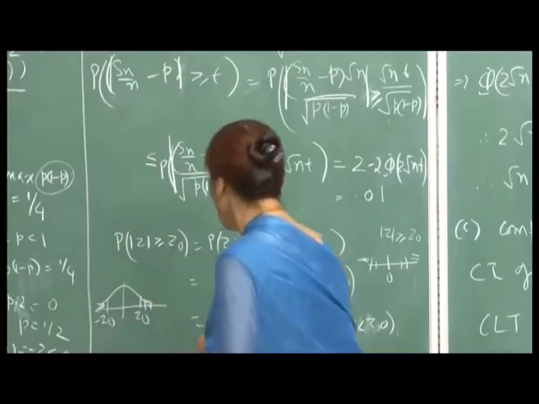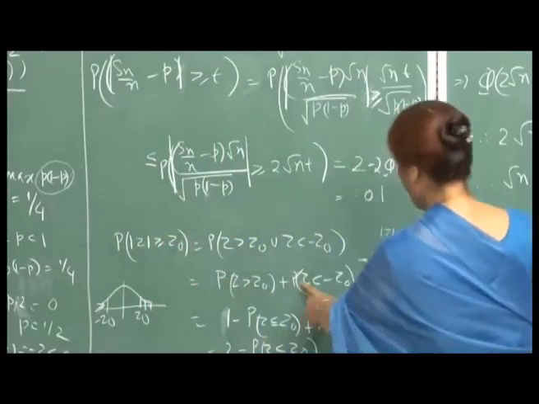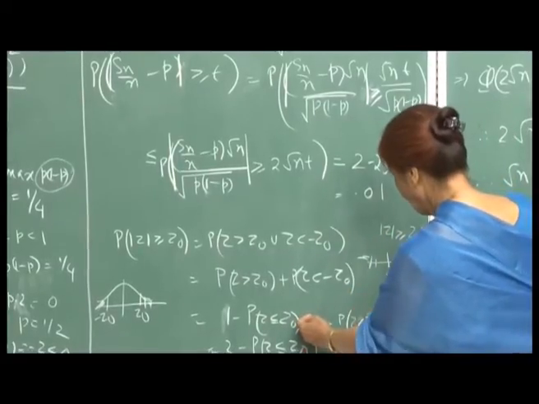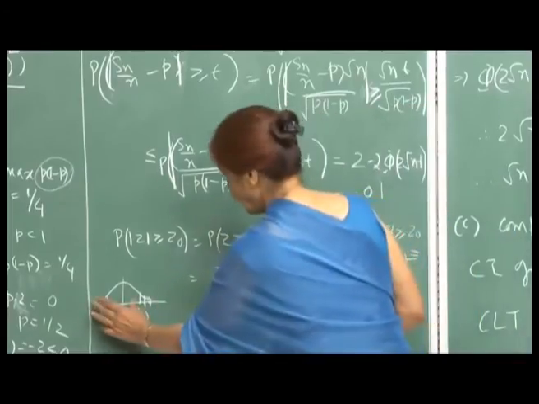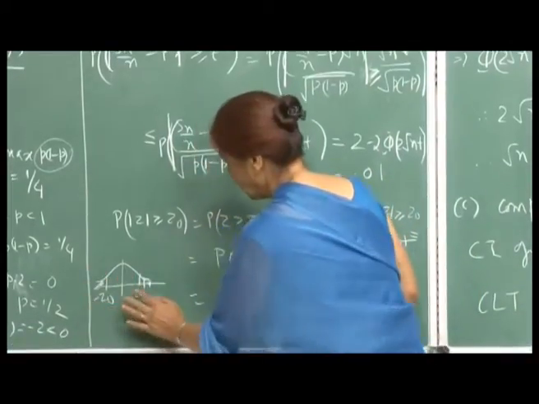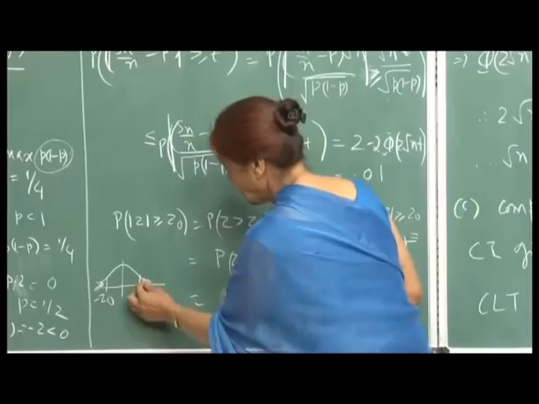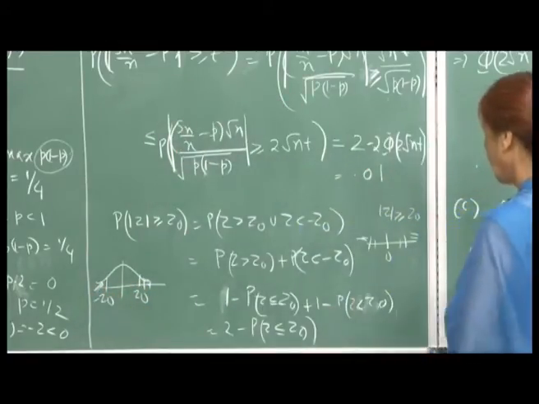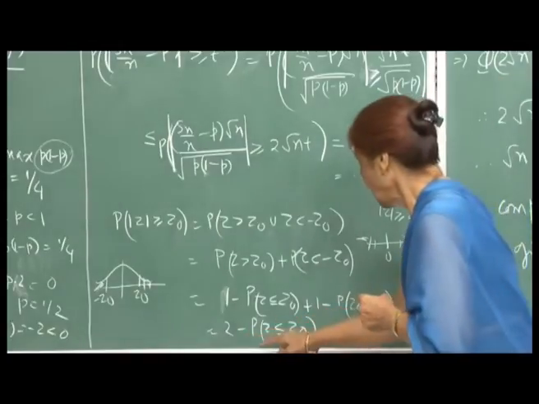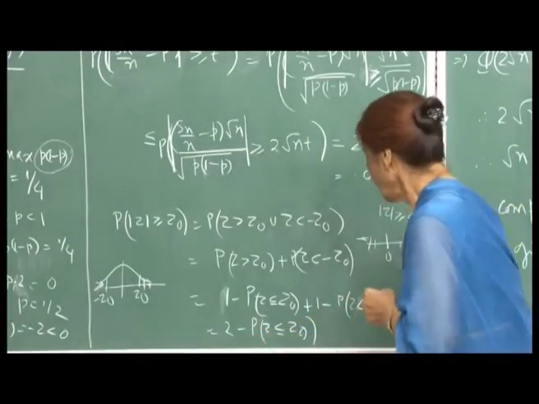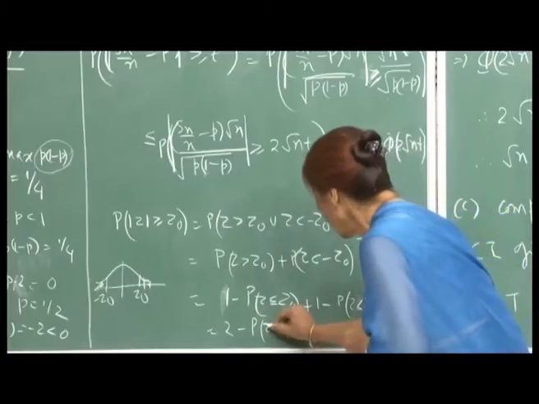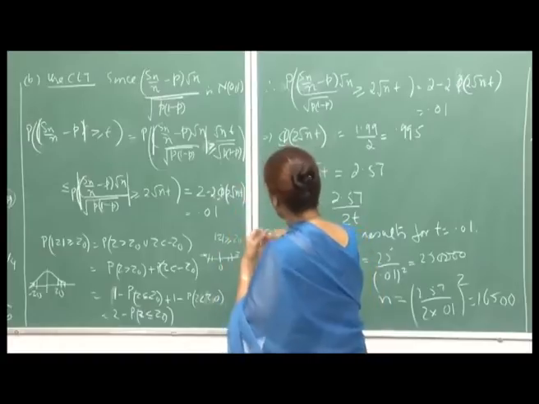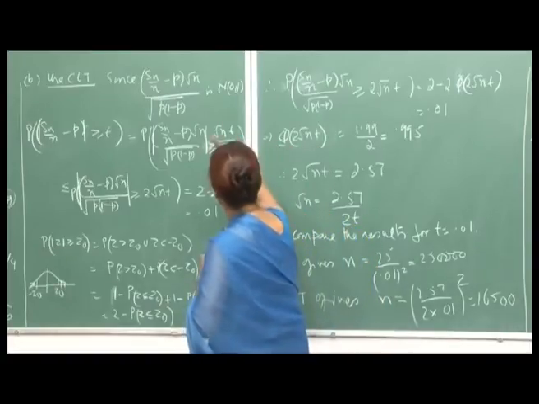So, therefore, probability z less than minus z naught is 1 minus probability z less than z naught. So, z less than z naught is this whole probability. So, from 1 minus I will get this, and therefore, I get this. So, this is 2 minus twice probability z less than or equal to z naught, where z is your standard normal variate. Okay. And so the same thing I have used here. Okay. This is your z naught.